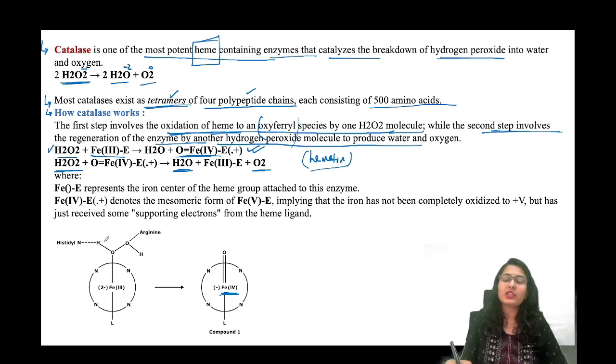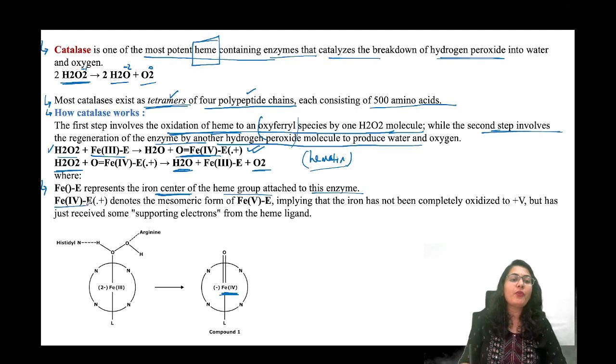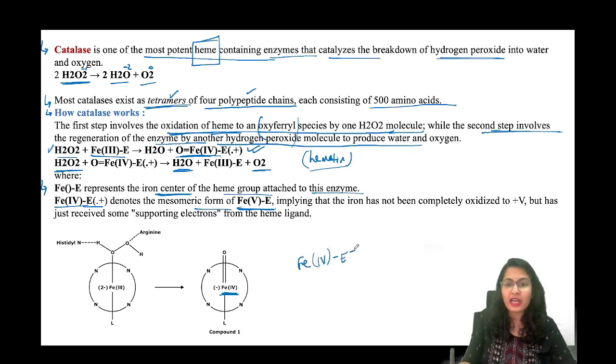So disproportionation of this: 2 molecules into 2 water and 1 oxygen. Now, this species over here, Fe bracket with E, represents the iron center of the heme group attached to this enzyme, the catalase enzyme. And this Fe4E+ denotes the mesomeric form of Fe5E. Both are correct. Either you write the oxoferryl species as 4 in the examination if it is asked.